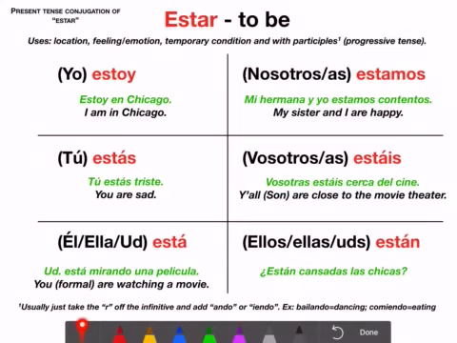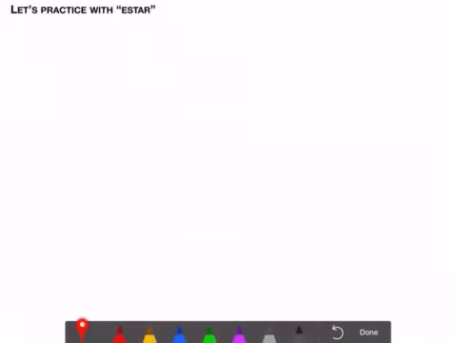If you wanted to say I am playing, you would say estoy jugando al basketball. Now there are some irregulars to the progressive tense, but not very many, so I'm not going to talk about that right now. You'll learn that at a later point. We will see those actually in just a minute in our examples. Bailando means dancing. Comiendo means eating. Let's look at some examples of estar.